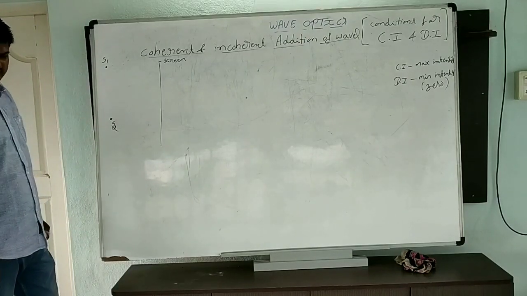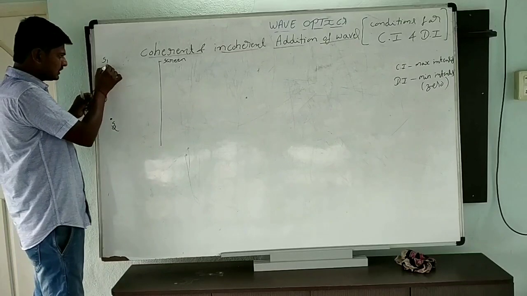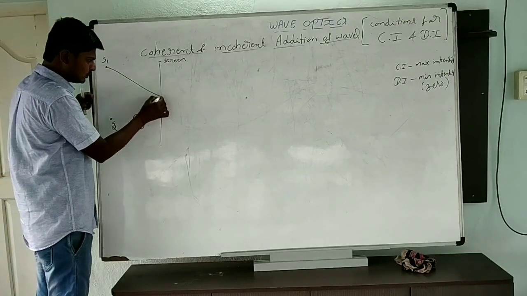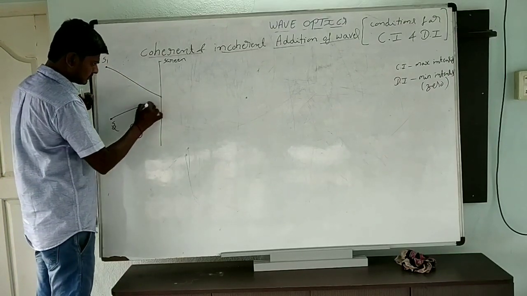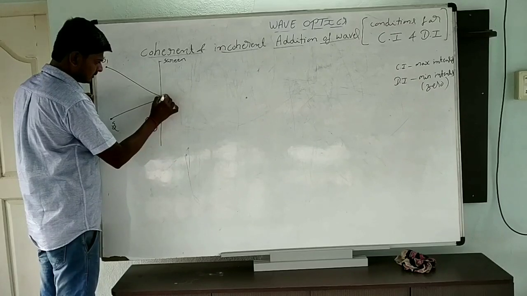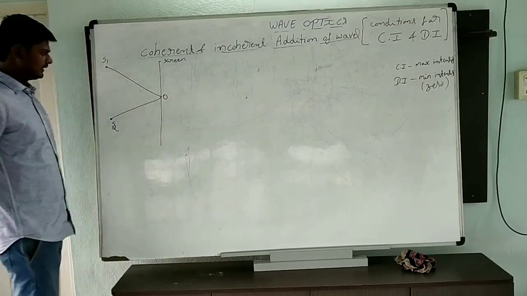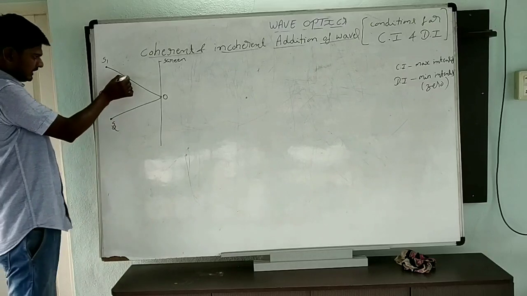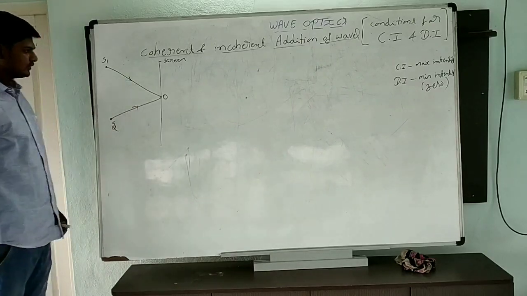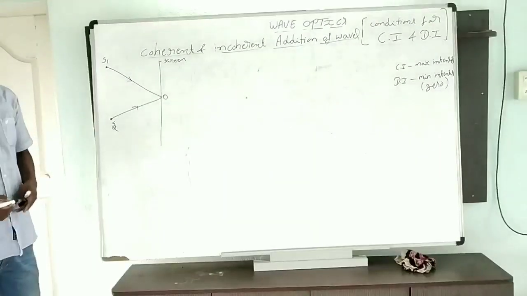Now S1 and S2 are going to meet at a point O. The light waves from S1 and from S2 are going to meet at a point O.